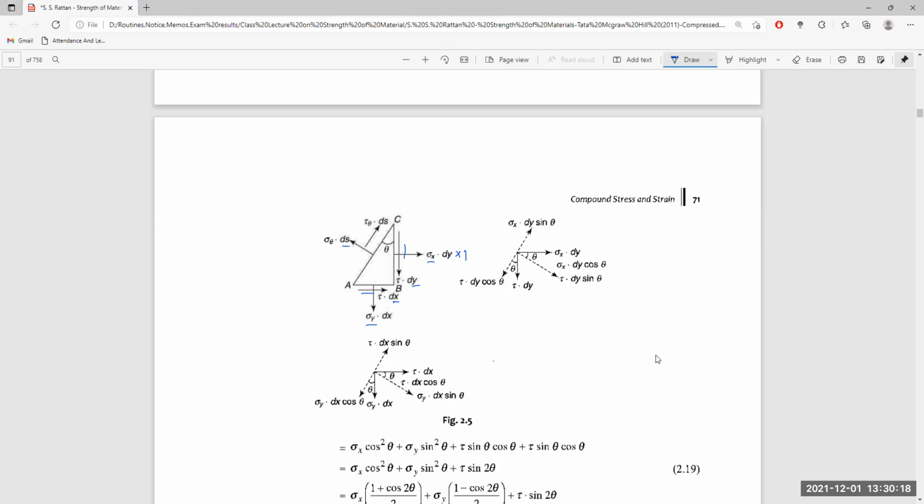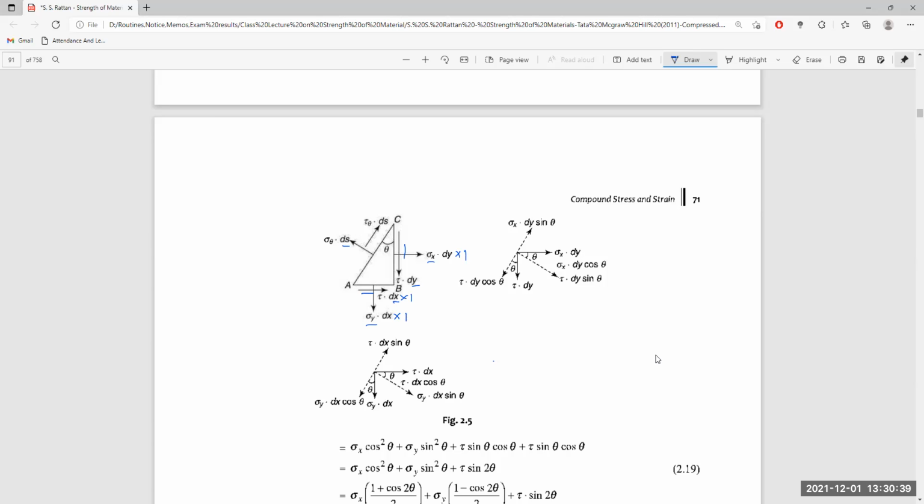Similarly, the load acting over the side AB is sigma y multiplied by dx multiplied by 1. Similarly, the shear stress or tangential stress acting over the side AB is tau, the shear stress, multiplied by the length of the side, that is dx, multiplied by the thickness, that is 1.